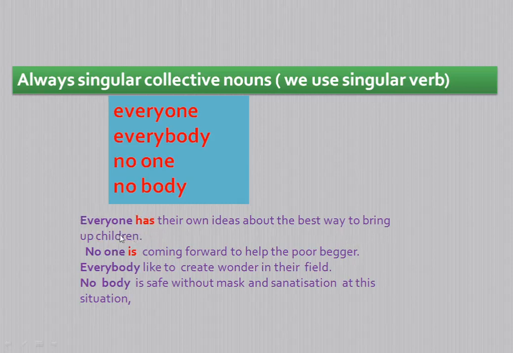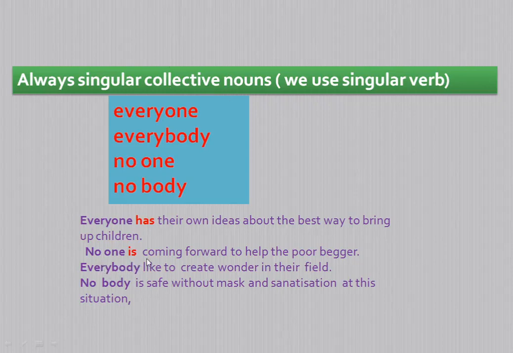Here, the subject is everyone, and has their own ideas about the best way to bring up children is the predicate part. And the predicate part begins with has. Now look, has is used as a singular form. Because everyone here is acting as a singular subject, we must use a singular verb. Therefore, everyone has their own ideas about the best way to bring up children. Here, everyone is a singular noun.